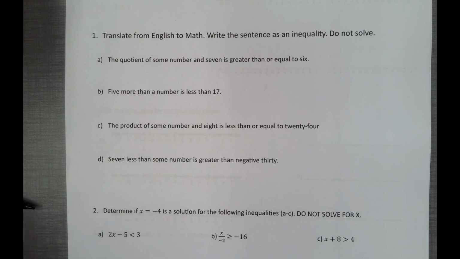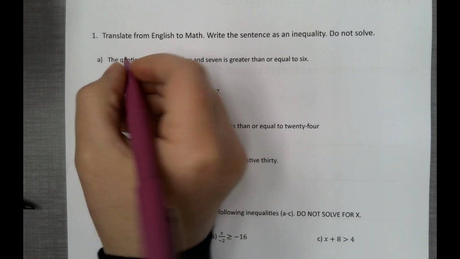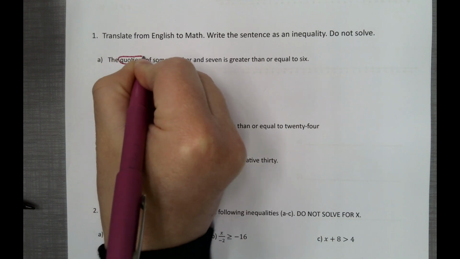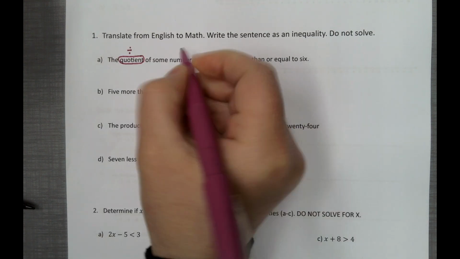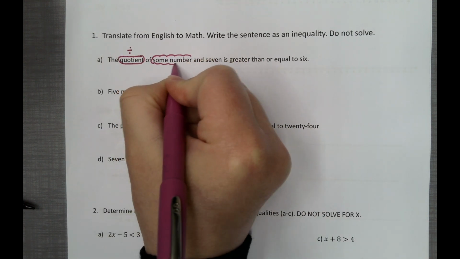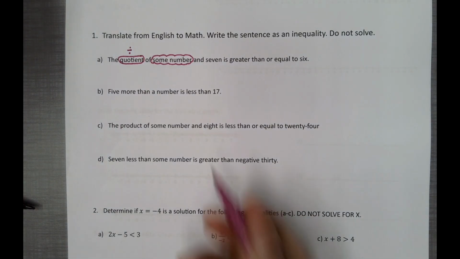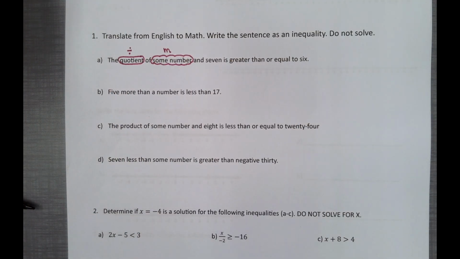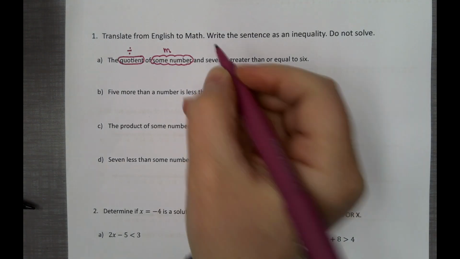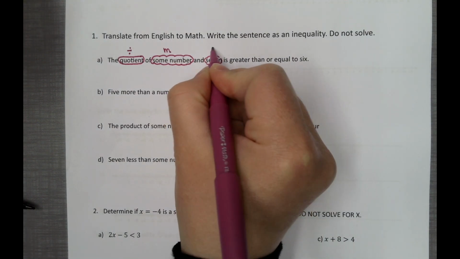Let's go ahead and start with circling some of our key terms. The quotient. Quotient means division of some number. Some number is a variable. Since we don't know what number that is, we're going to choose a letter. It doesn't matter what letter you choose. You can choose X. I'm going to choose M. And 7, so we know what 7 is.